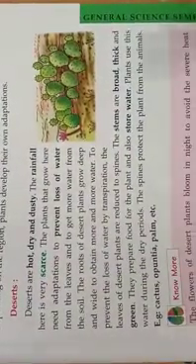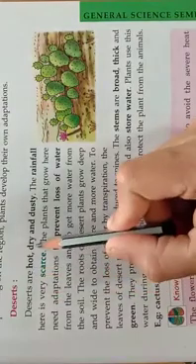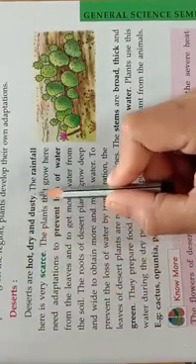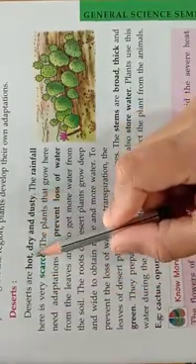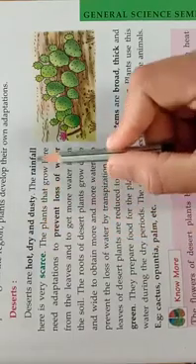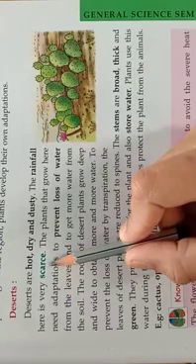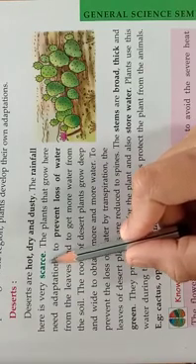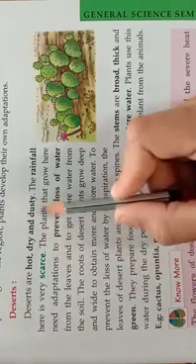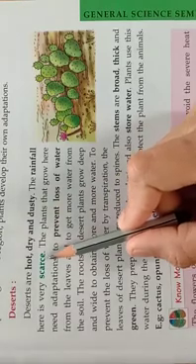Suppose you take deserts, desert plants. We will talk about desert plants now. Deserts are hot, dry and dusty. The rainfall here is very scarce, that means very less. It is a hot, dry place, and there is very less rainfall in deserts.